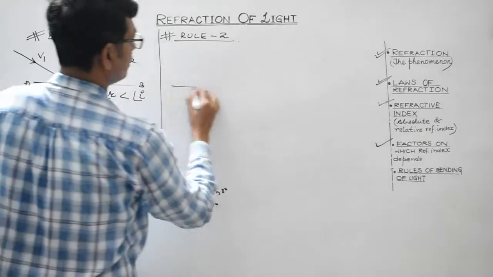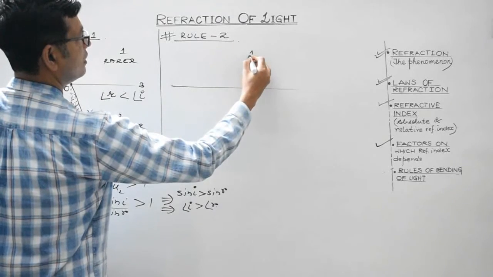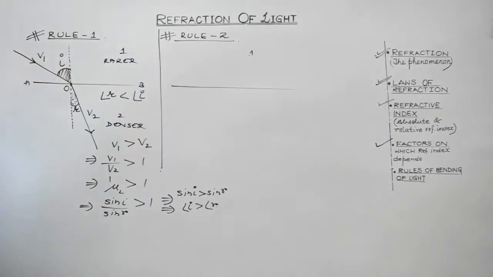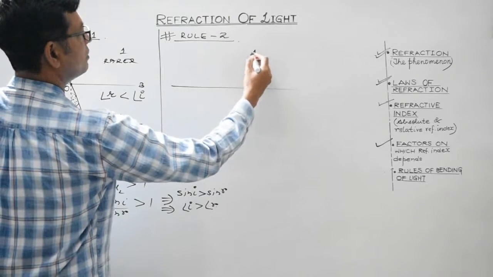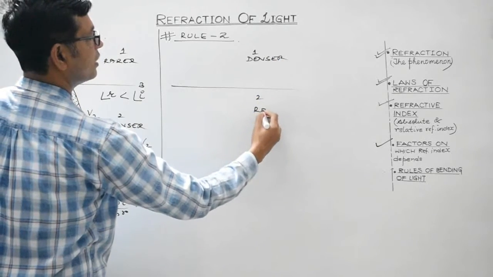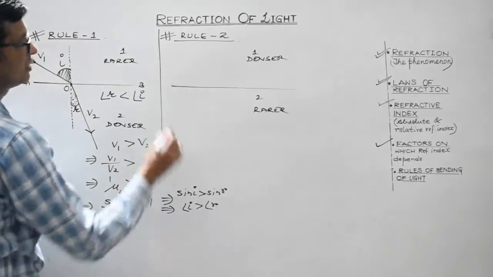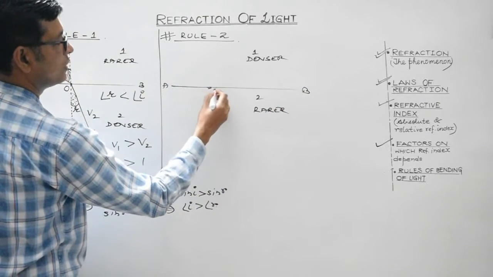Now let's interchange the medium. Suppose this is considered to be the denser medium, and let us consider this to be the rarer medium. Let's consider this to be the interface AB. This is the point where the refraction is to be studied.